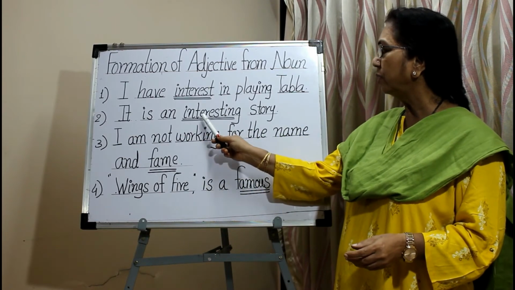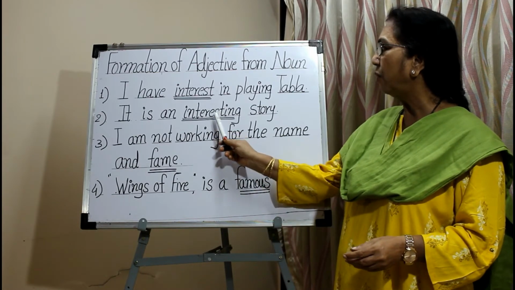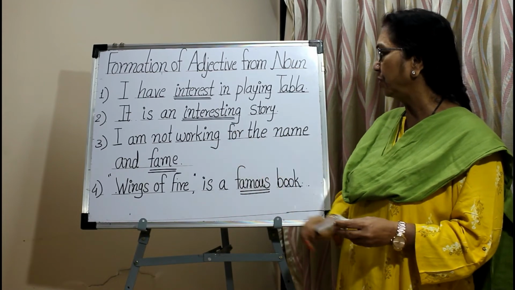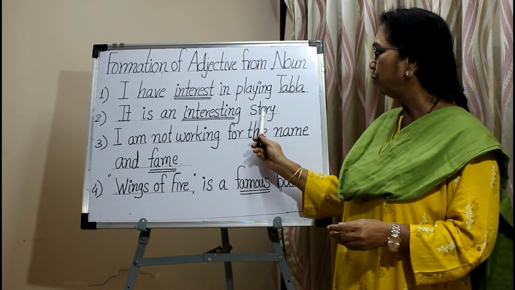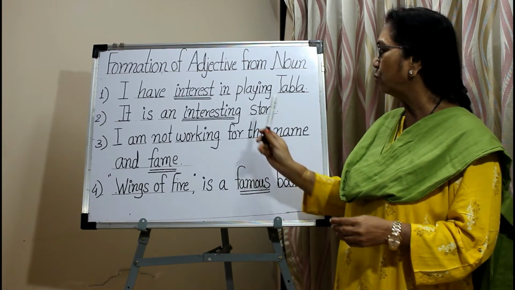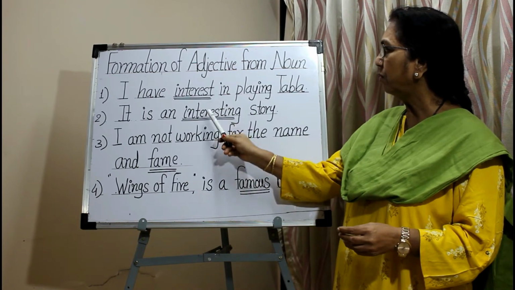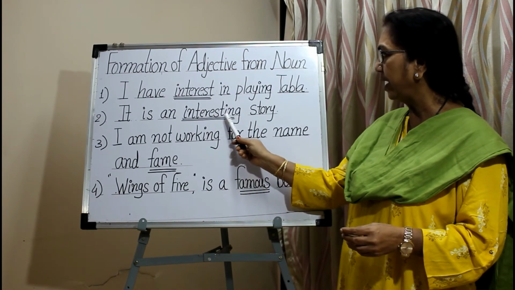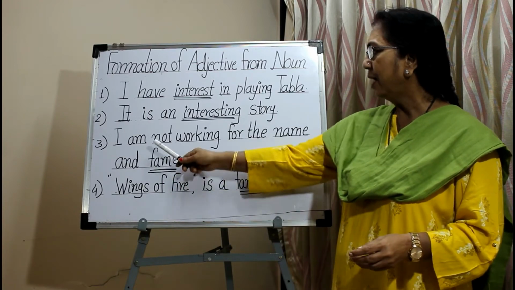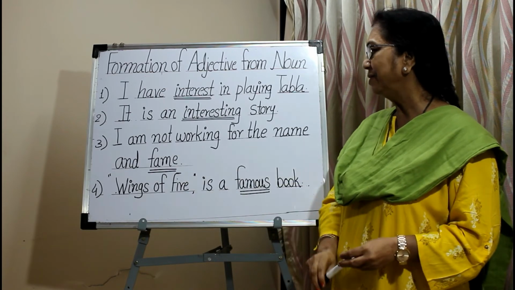So here the adjective interesting is formed from the noun interest by adding the suffix ing. In this sentence, the word story is a noun and the word interesting describes the noun story. So interesting is the adjective formed from the noun interest by adding the suffix ing. Third sentence, I am not working for name and fame. Here fame is the noun.